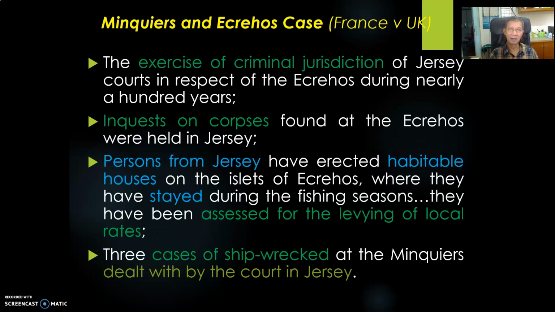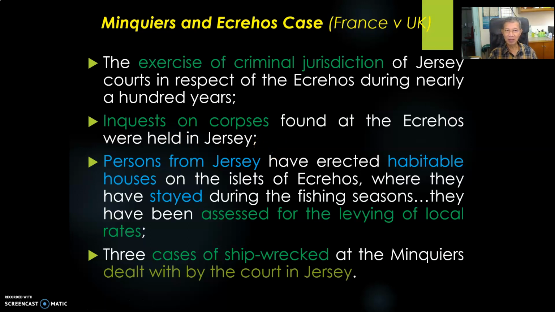The next case, the Minquiers and Ecrehos case, France versus UK. There are 4 sovereign activities here. The first one is the exercise of criminal jurisdiction by the Jersey courts. Jersey courts means the courts in Jersey, which is in the UK. So the Jersey courts exercised criminal jurisdiction in respect of the Ecrehos during nearly 100 years. What type of act is this? Judicial act.